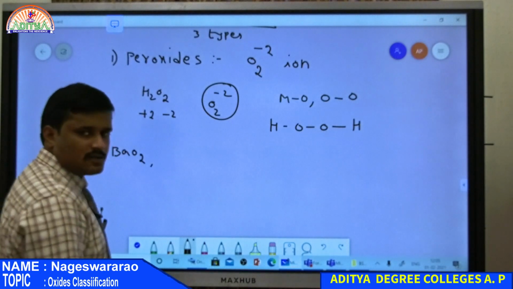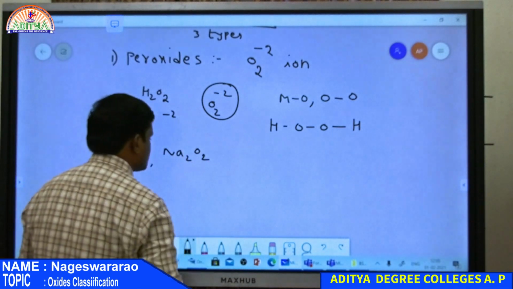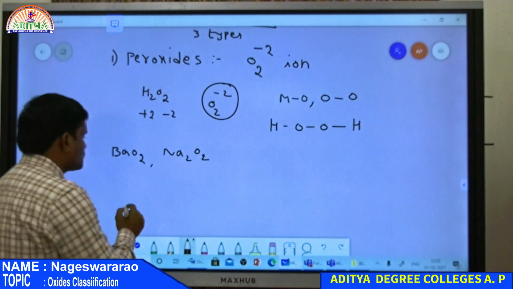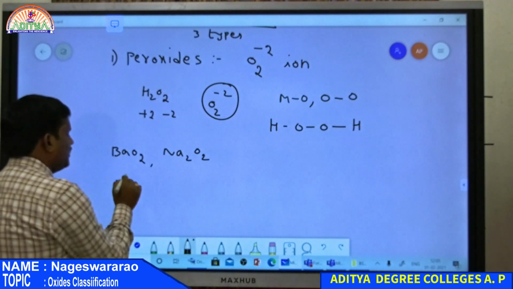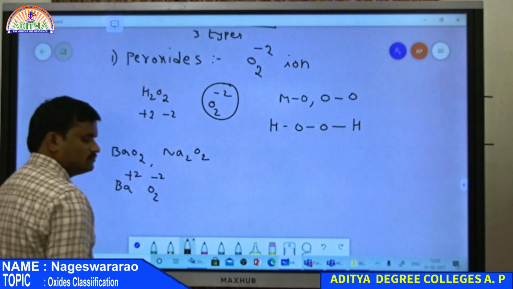So this is also a peroxide. And Na2O2 is sodium peroxide, this is barium peroxide. Here barium is present in +2 state, therefore it has O2 2-.